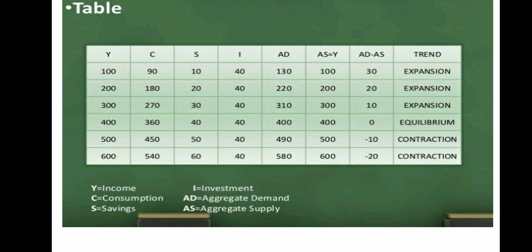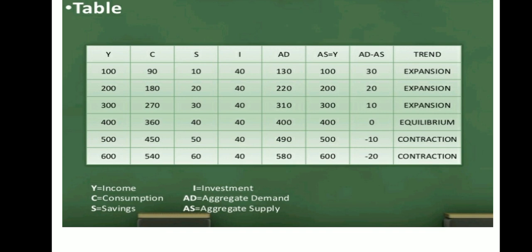So if you add, 90 plus 10 you get 100, 180 plus 20 you get 200. The same way you can check that AS equals Y, that is when the income is 100, the aggregate supply in the economy is also 100.